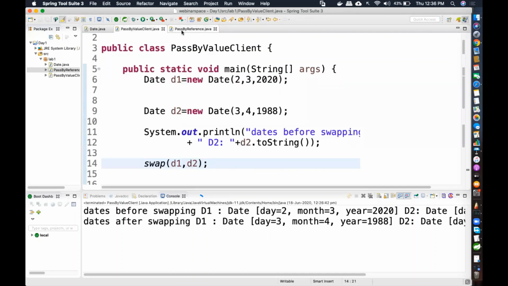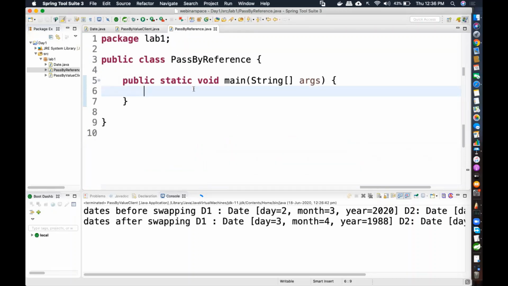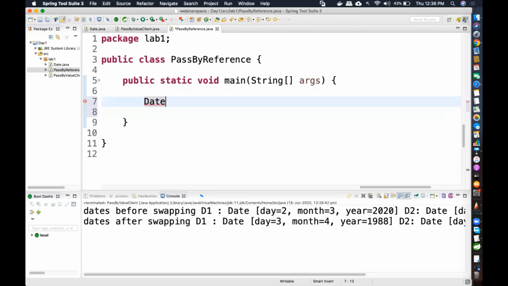If I'm doing pass by reference, the same thing which we wrote in pass by value, we want to write. But this time I'm going to use an array. In Java, whether I use the new keyword or don't, the array object is always created inside heap memory. Array memory is always created in heap memory. So I'm going to create an array of dates. Date array, DARR.